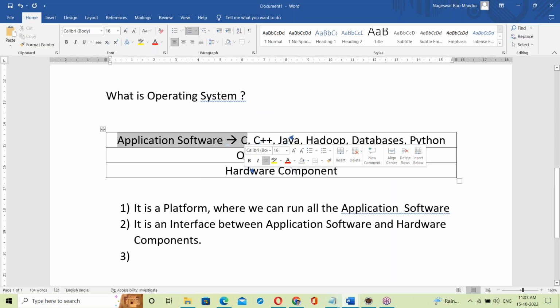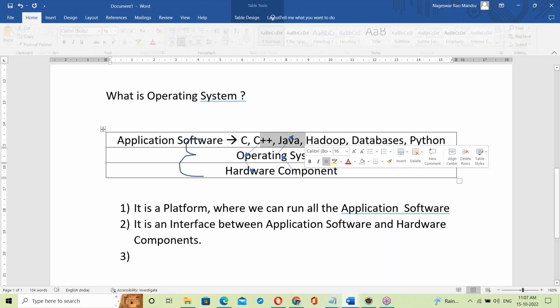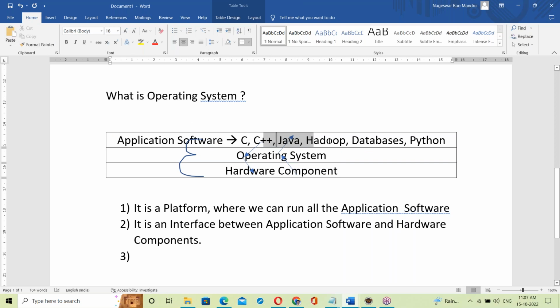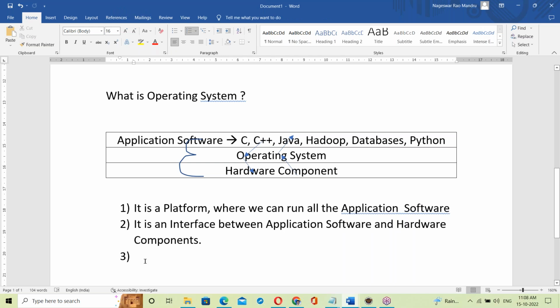Application software communicates with the hardware through the OS only. For example, how can Java communicate with the hardware components? Java communicates with input-output devices through the OS. Java directly cannot interact with the hardware components. The program's output is first delivered to the OS and then to the hardware component. So between application software and hardware components, there is the OS, and it's an interface.